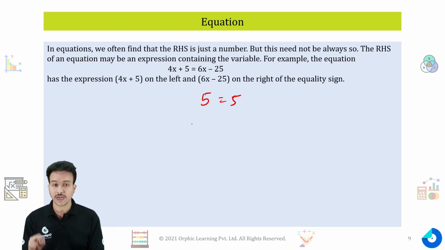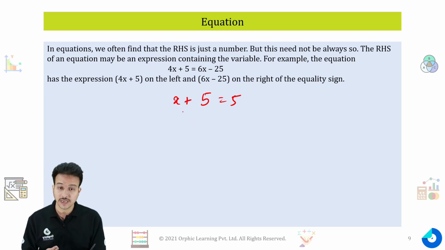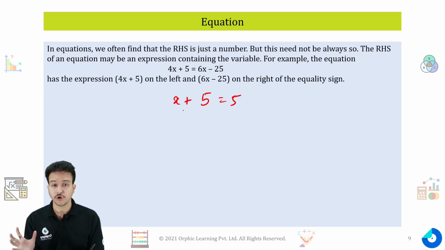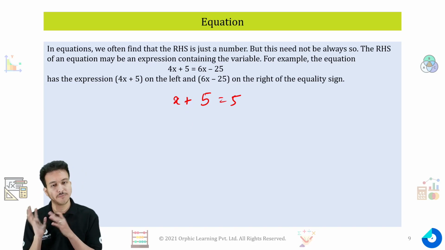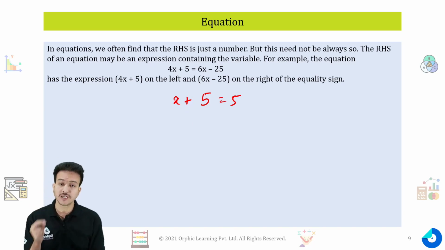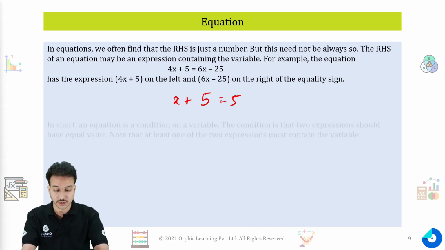So until and unless there is a variable in your equation, on both sides or at least on one side, you will not say that it is an equation. It does not hold true in case of just numbers. There should be a variable in an equation.